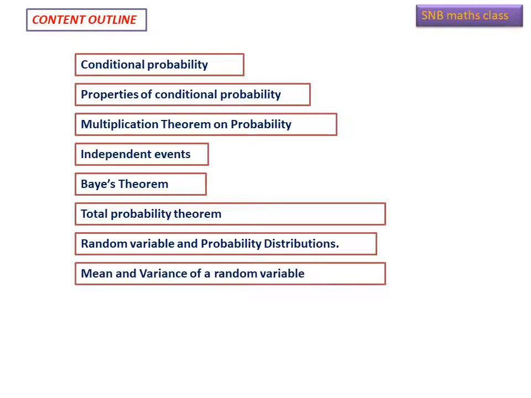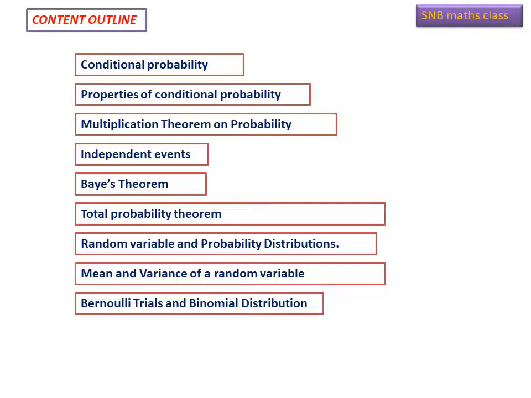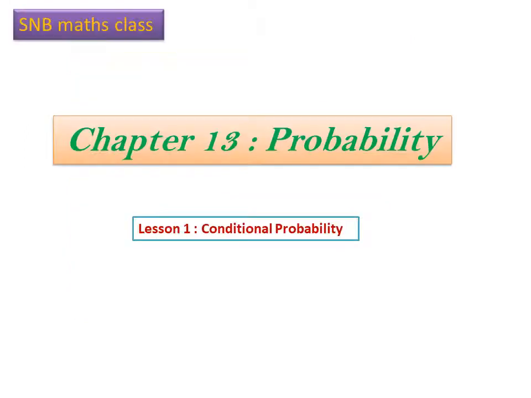Then mean and variance of random variables. Then Bernoulli trials and binomial distribution. These are the subtopics we are going to study in this unit. Let us proceed. So this is lesson 1. Here in this lesson we are studying conditional probability.